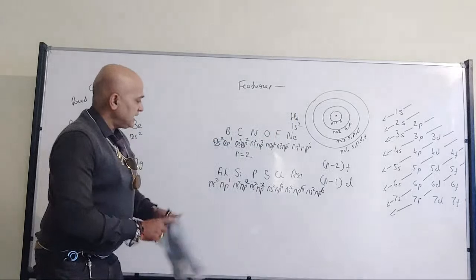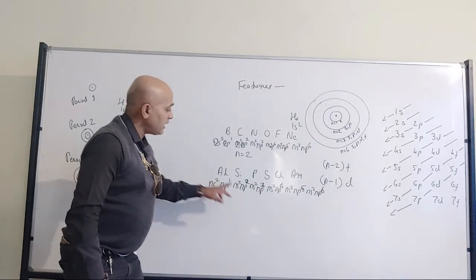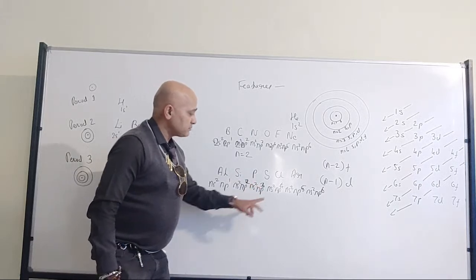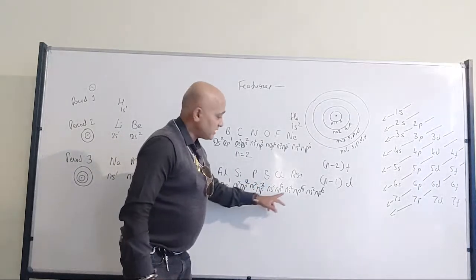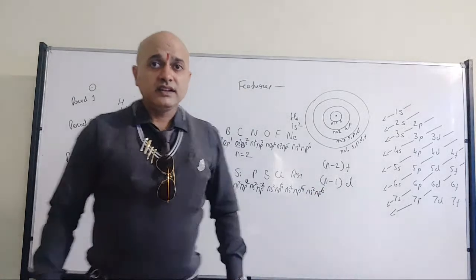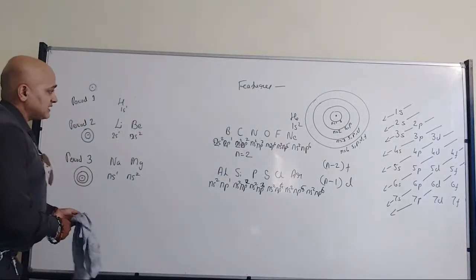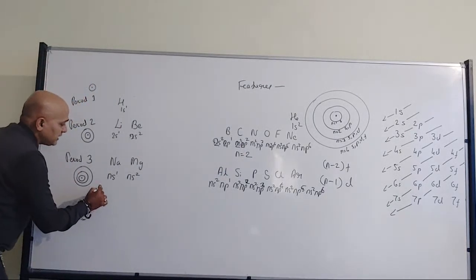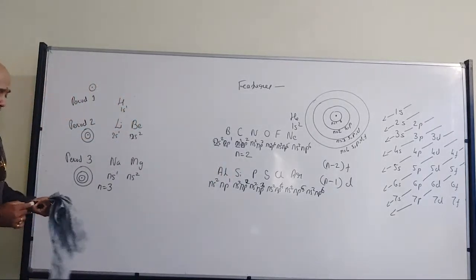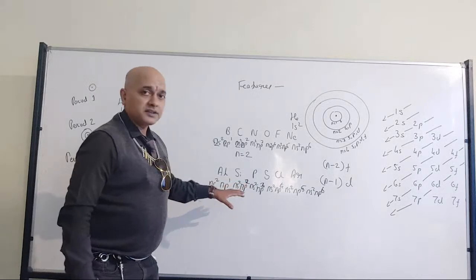Okay? So ns2 np1 for aluminium. Since there is a lack of place, try to understand. ns2 np1 for aluminium, ns2 np2 for silicon, ns2 np3 for phosphorus, ns2 np4 for sulfur, ns2 np5 for chlorine, ns2 np6 for argon. If you observe, this is where we can write. But one thing is clear, that here n should be equal to 3. Here n was equal to 2, here n should be equal to 3. All of you can see the board, whatever I have written, or is it difficult?